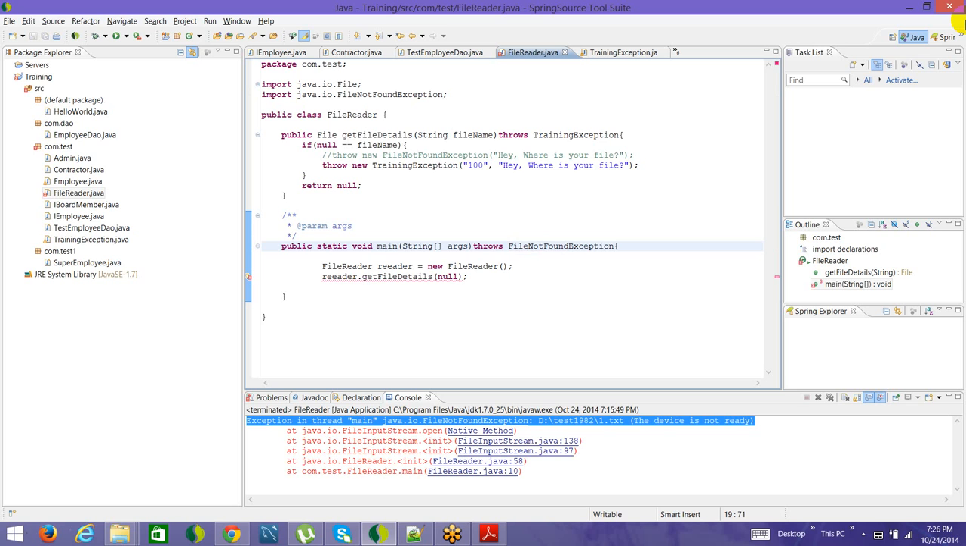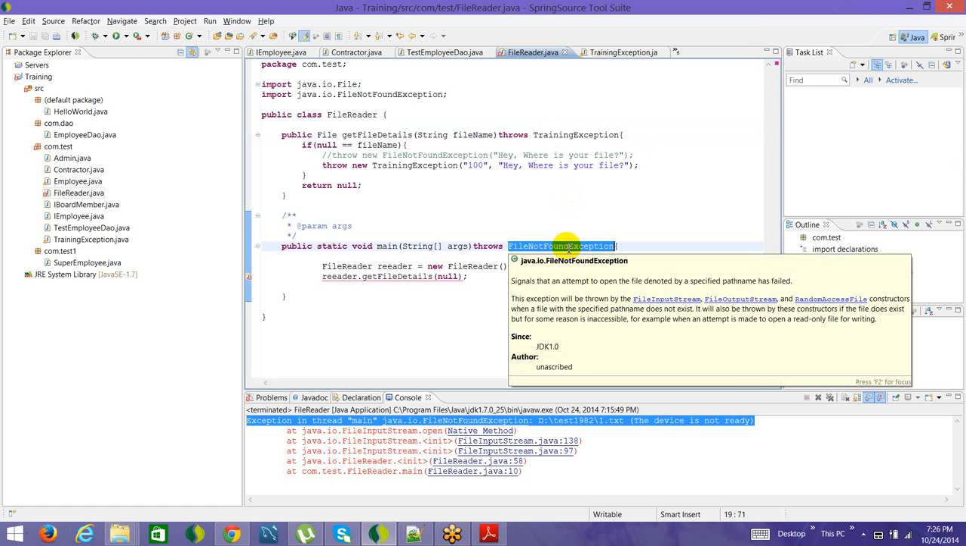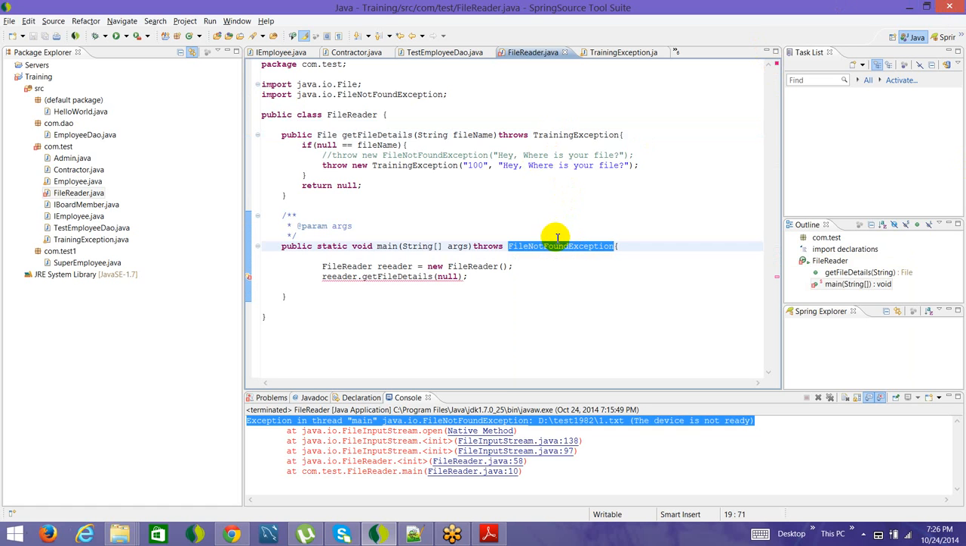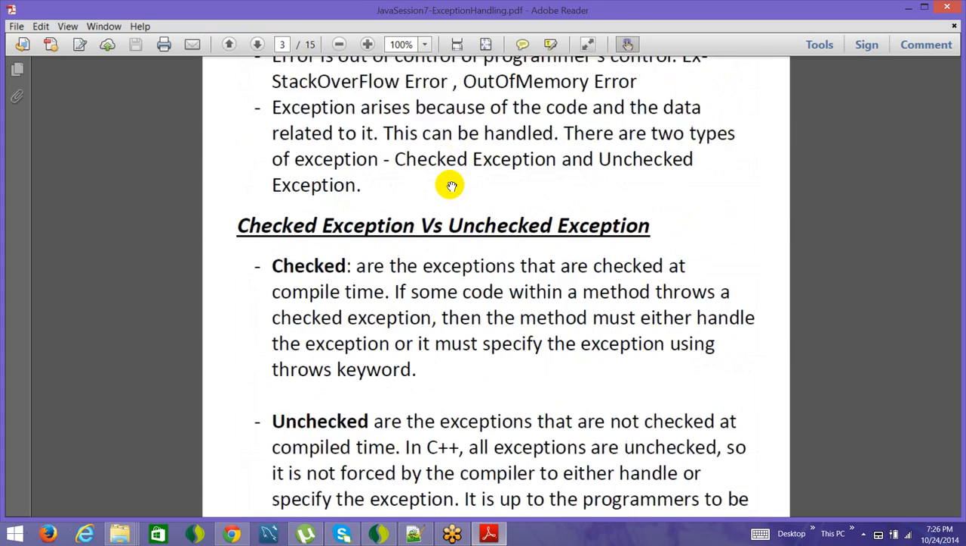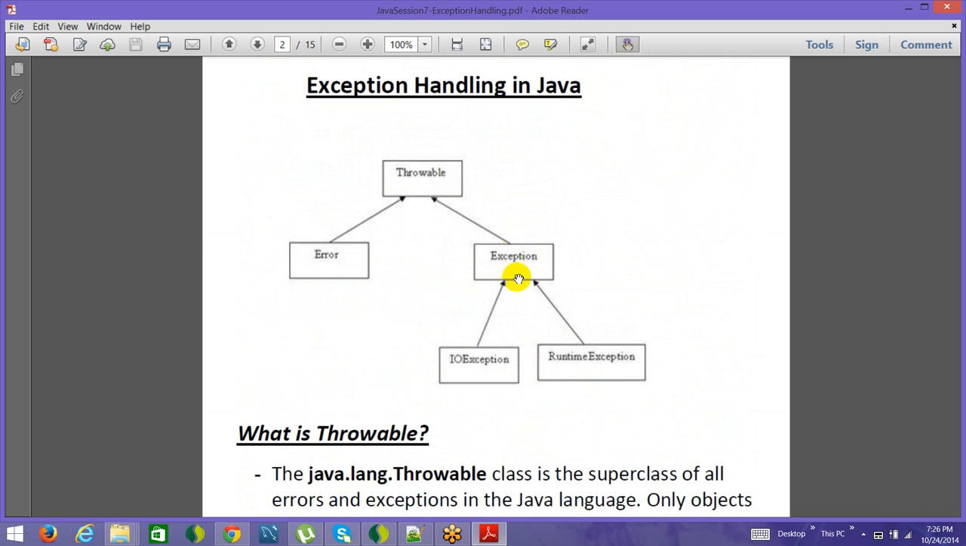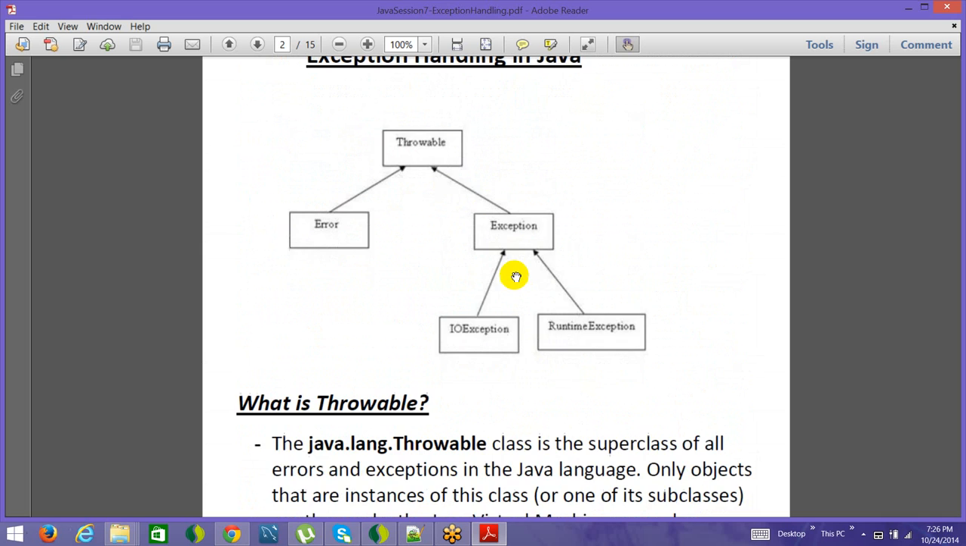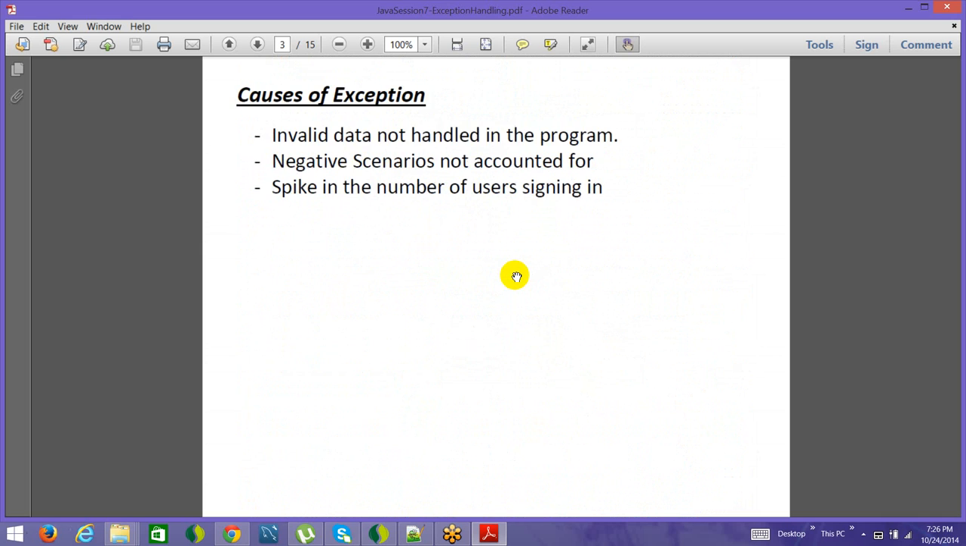No. Why not? Because training exception and file not found exception are not related. Okay. But if I write only exception here, the exception is a base class for all the exceptions, right? So if you remember, let's go back to the PDF and come here. Exception is a base class. It is a super class which every exception class has to extend.